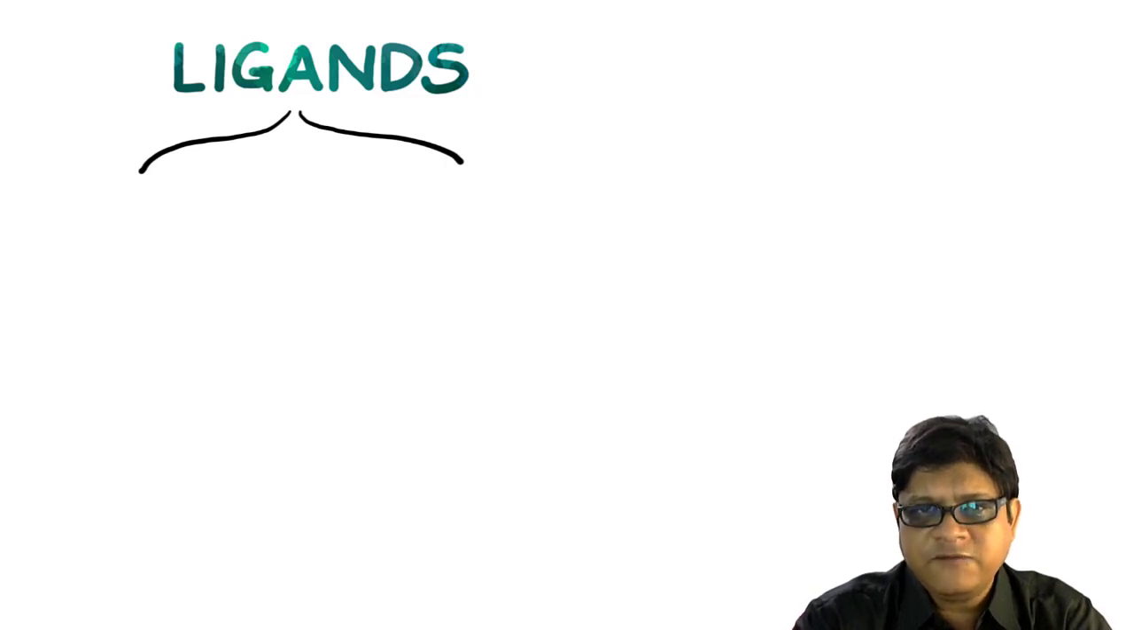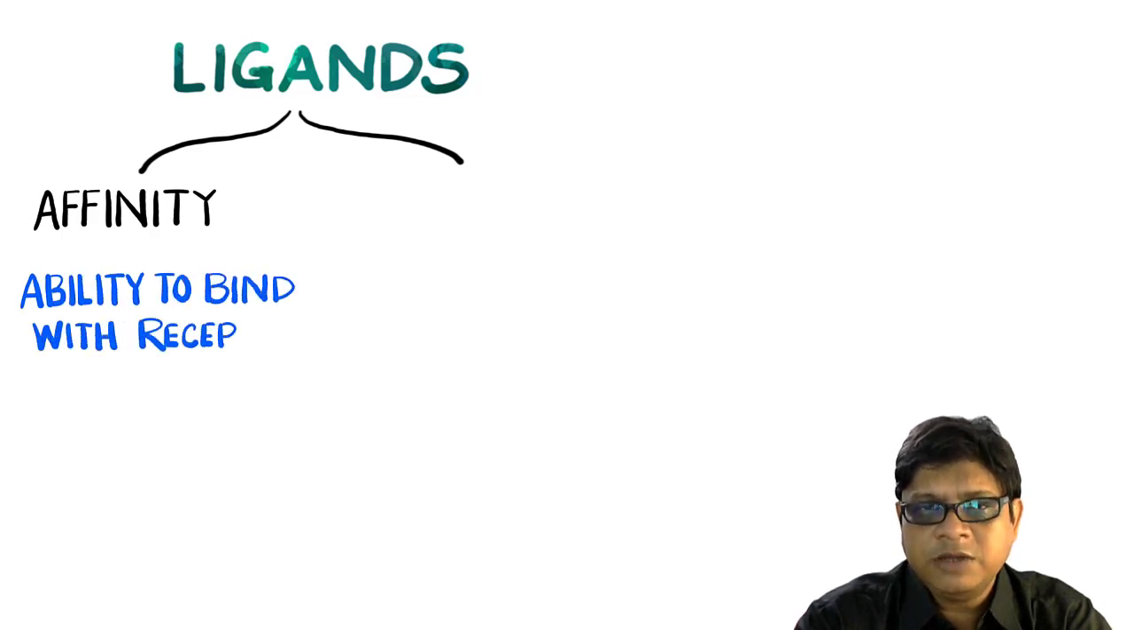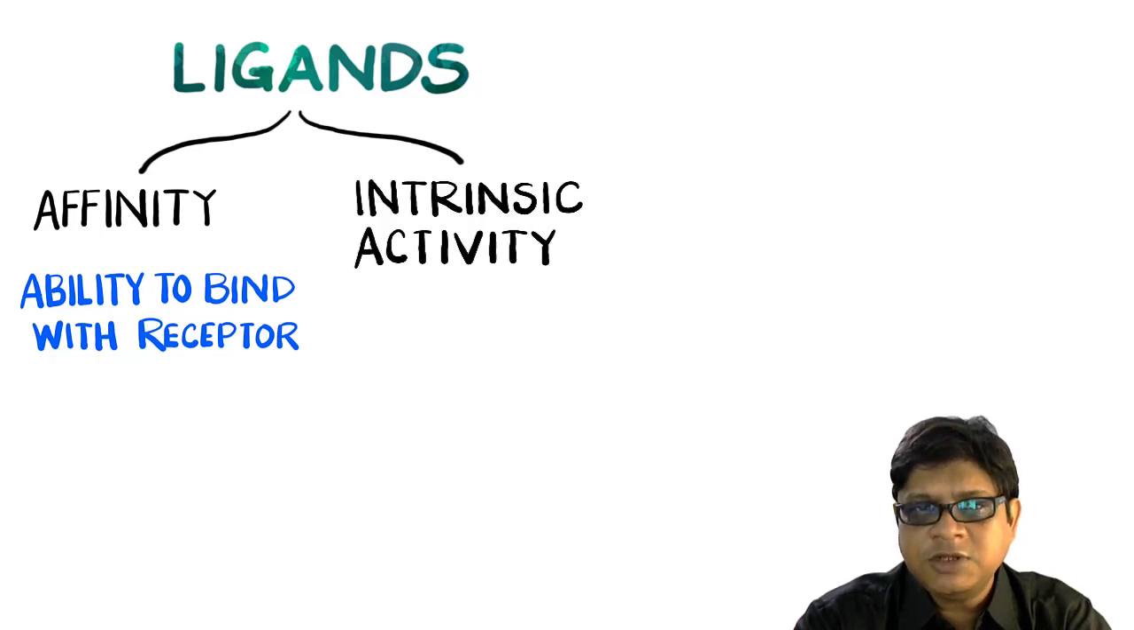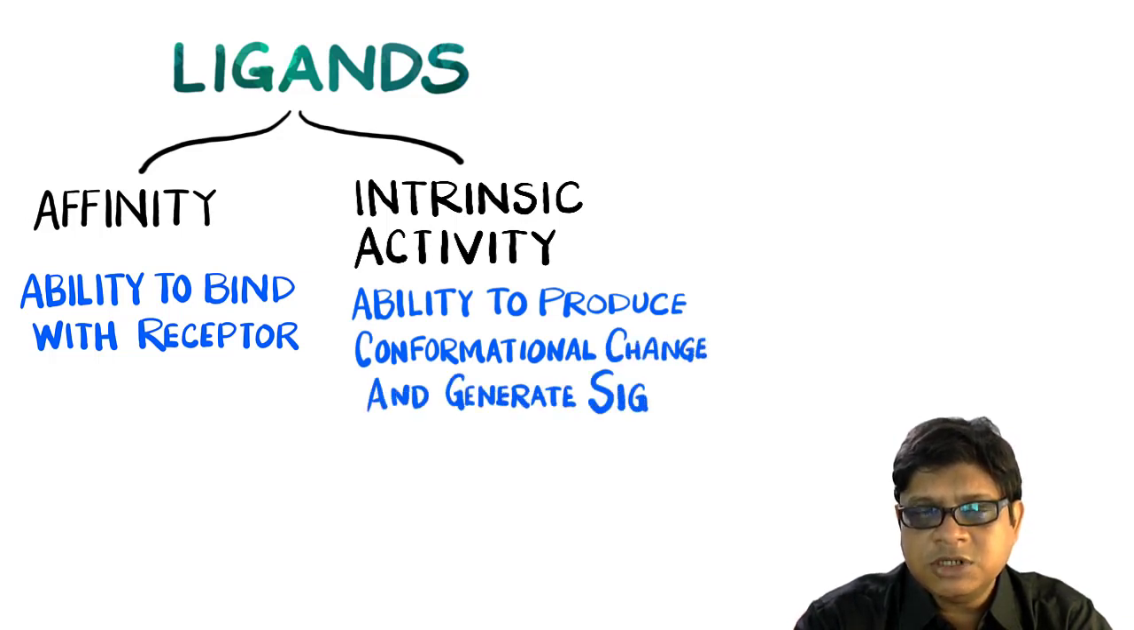First of them is affinity, which is basically the ability of any ligand to bind with the receptor. The second one is intrinsic activity, which is the ability of the ligand to produce a conformational change in the receptor, which leads to generation of a signal and the ultimate effect of the drug-ligand interaction. Again, to have intrinsic activity, a ligand must have affinity, because if a ligand cannot bind with the receptor, it cannot produce any change in the receptor.